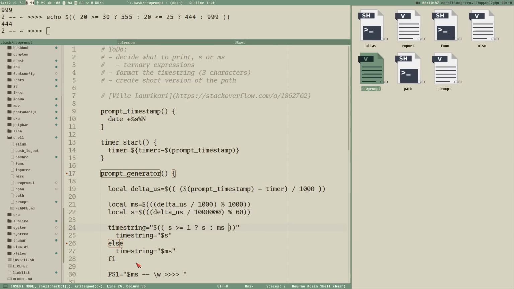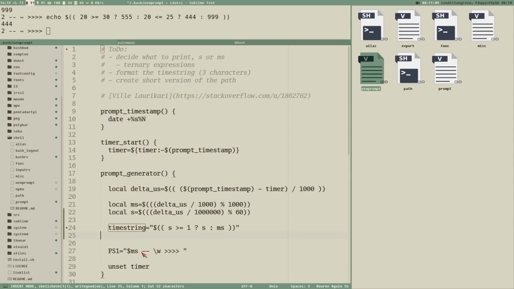So this is how compact you can write this if-else thing when you're just dealing with math, because that's important. This only works with math and the integer numbers, not floating point numbers, so it's kind of limited, but when you can use them, it's really nice to be able to do so.